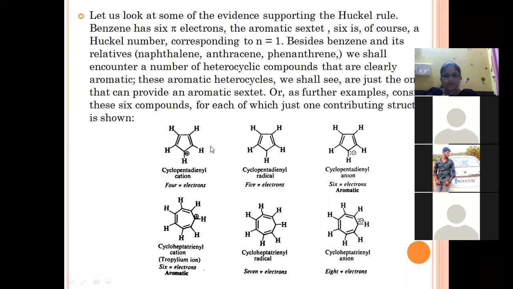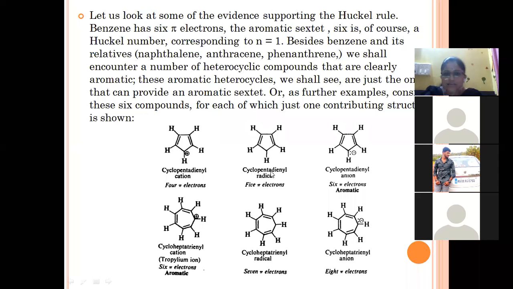In the first one, the structure of cyclopentadienyl cation. Why cation? Because the electron pair from this carbon atom is withdrawn, so this carbon atom is going to possess a positive charge. One of the pi bonds is removed. So the number of pi electrons in this case is 2 pi bonds, 2 multiplied by 2, 4 pi electrons.